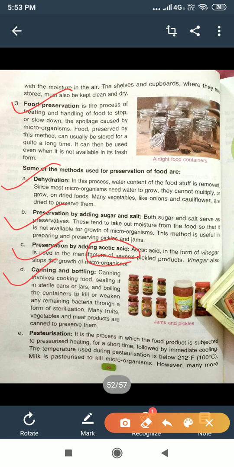Now come to pasteurization. What is pasteurization? It is the process in which a food product is subjected to pressurized heating for a short time followed by immediate cooling. This is pasteurization.